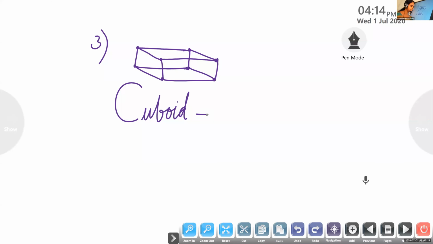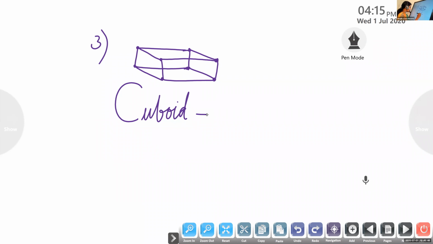Name one object having the shape of a cuboid. I am asking. See, what is this? Look at ma'am's hand. What is this?